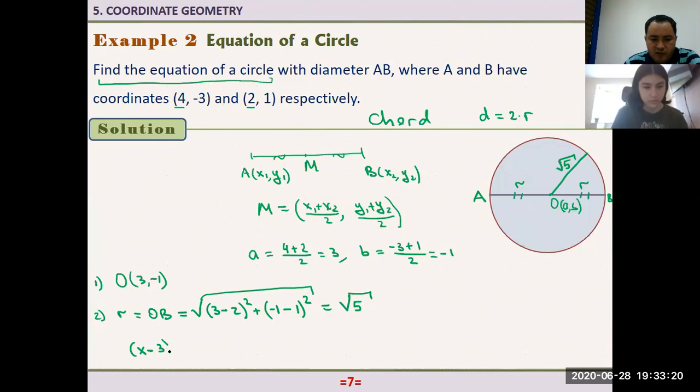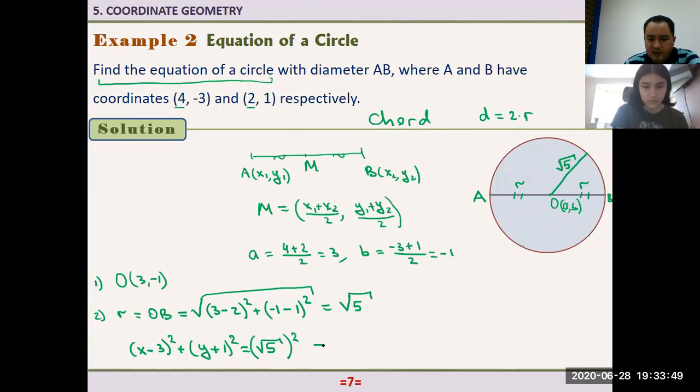So here we have 3 squared plus y minus B. Here we have -1. Y minus -1, that's equal to y plus 1 squared. On the right hand side, what we have here? R squared, right? So that is square root of 5 squared.